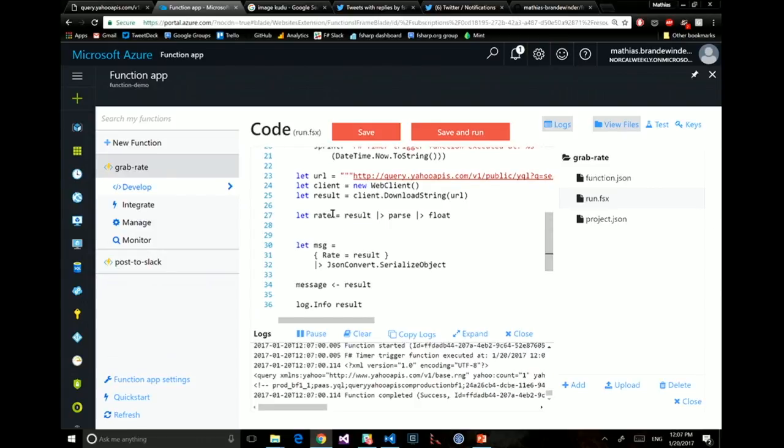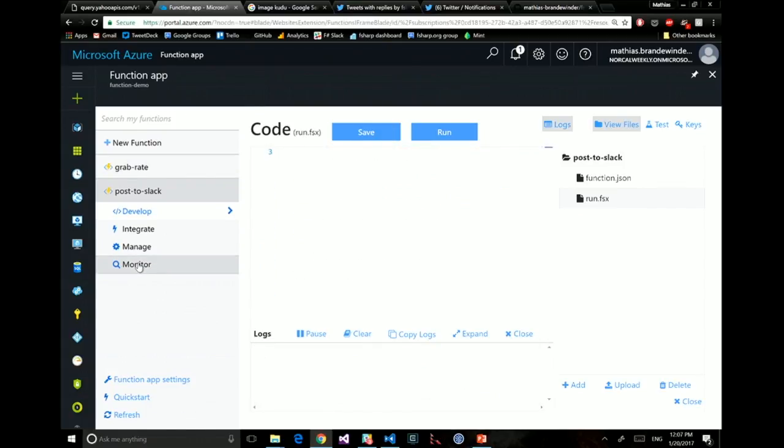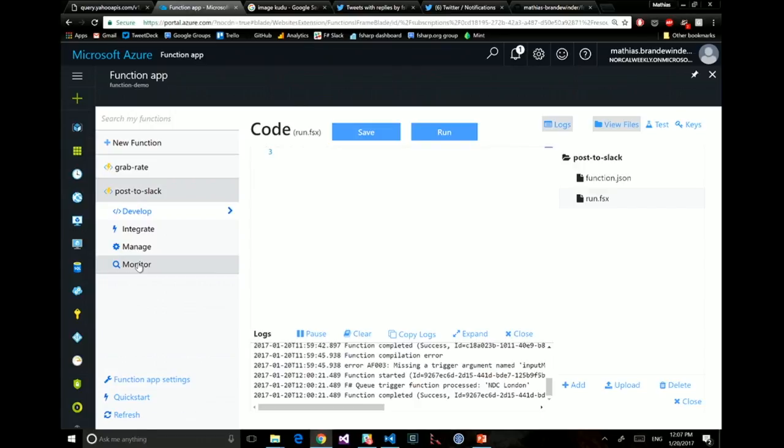I'm going to create a message where the rate is going to be the rate I just grabbed from my service. So I create an instance of my message, I serialize it, and now I should be able to pass in directly my message, and this is what should be sent on the queue. So let's do it. And now, as a result, if it compiles, of course it will compile, what I would expect on the other end is, instead of getting a big blob of XML, I should start to see something much nicer pop up, which is a JSON document. And here we go, rate 1, 2, 3, 4, 6, and so on and so forth. So much cleaner.